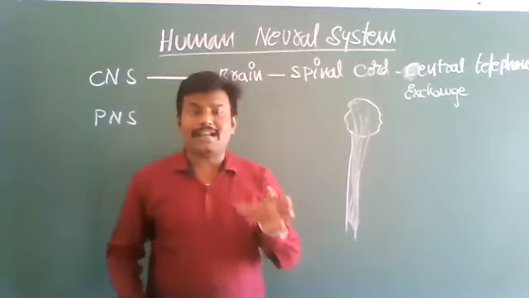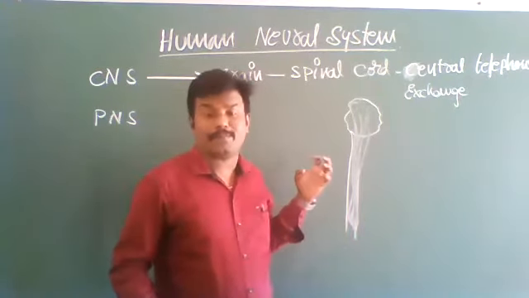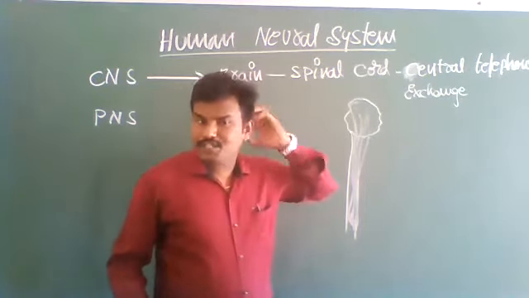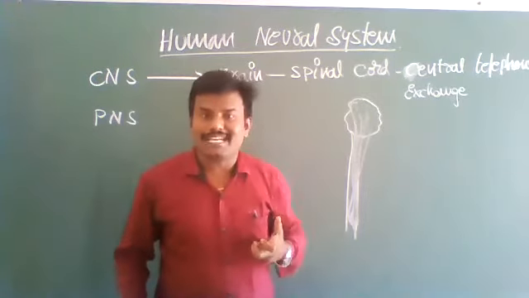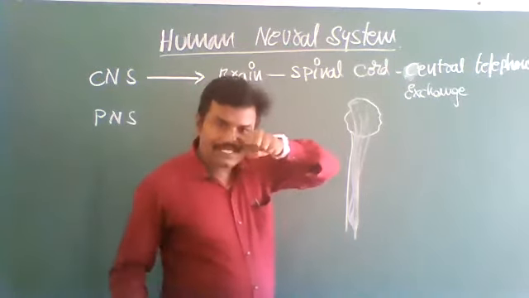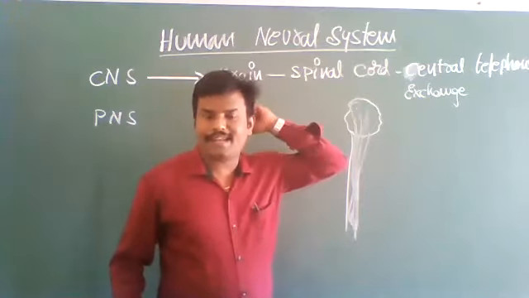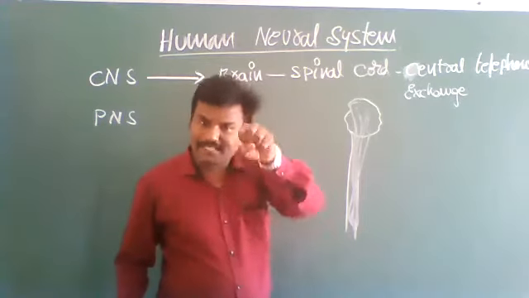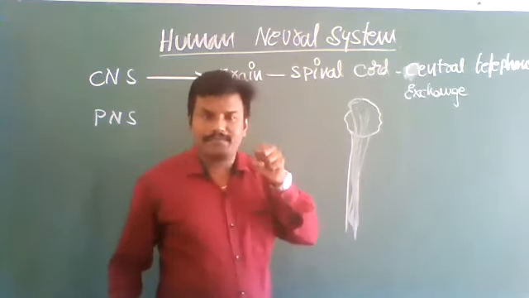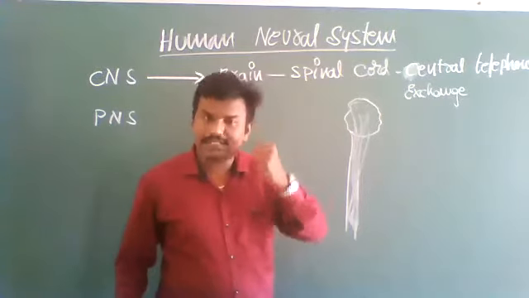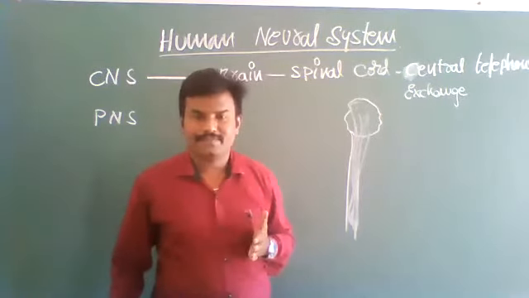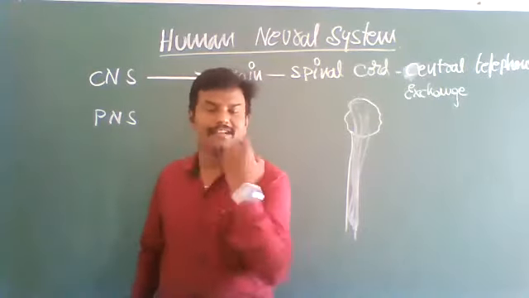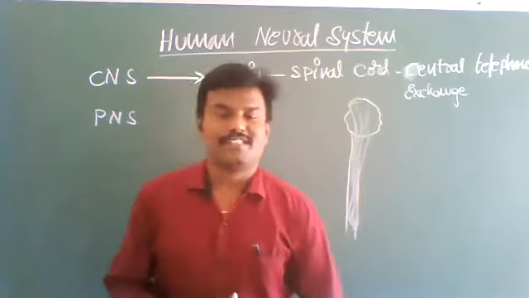Neurons cannot understand what message is passing from our body parts. Their duty is to receive information from our sense organs and send it to the brain. The brain receives the message from our sense organs, coordinates, understands, and produces necessary reactions to our body parts. That is the duty of our brain.